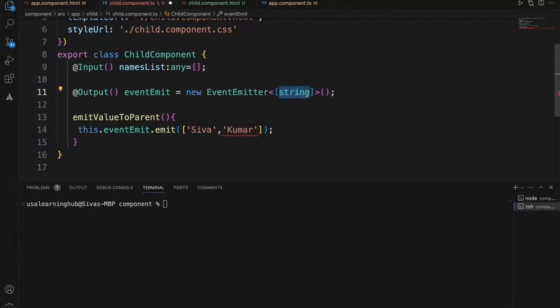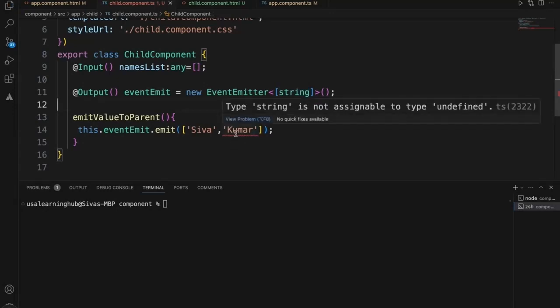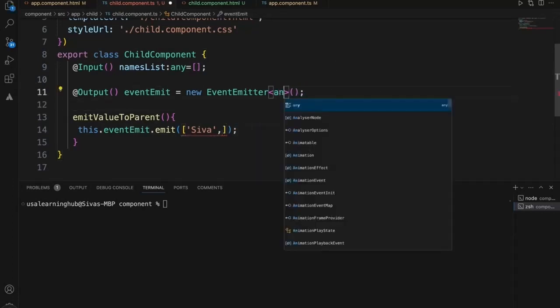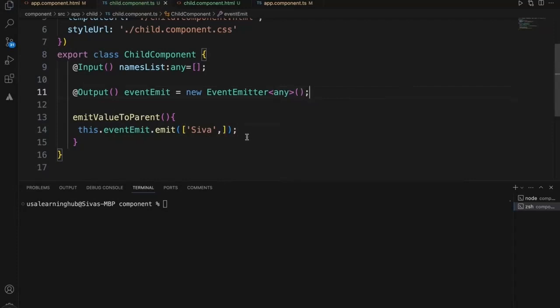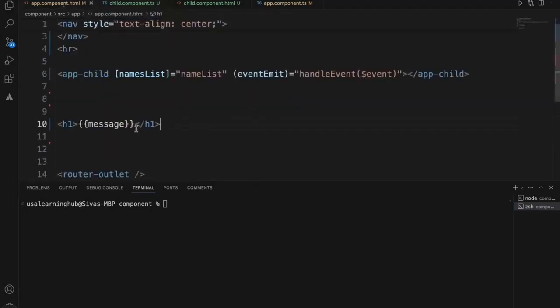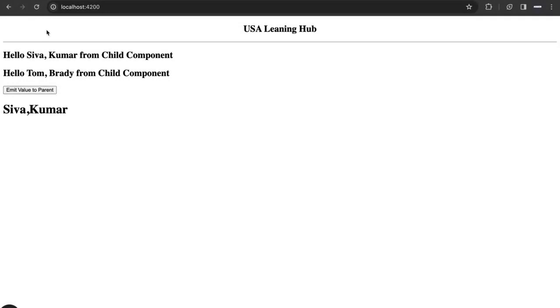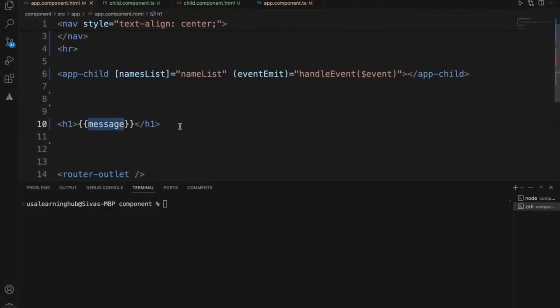Now we can say string of array. Or we will simply say any, so you can pass any value. We will pass this array to the parent. Since we are passing two values, let's see how this behaves.